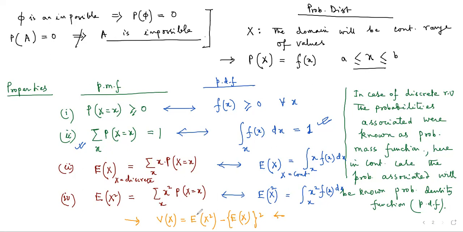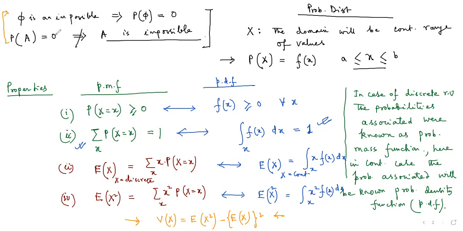The situation actually doesn't change. What changes is the form and the way by which it is calculated. The only thing you have to remember is that in place of summation, we have to treat the problems with respect to integration, because integration is the process by which we calculate the probabilities in case of a continuous random variable. And also this particular result is very important, that if an impossible event is there, its probability is 0.